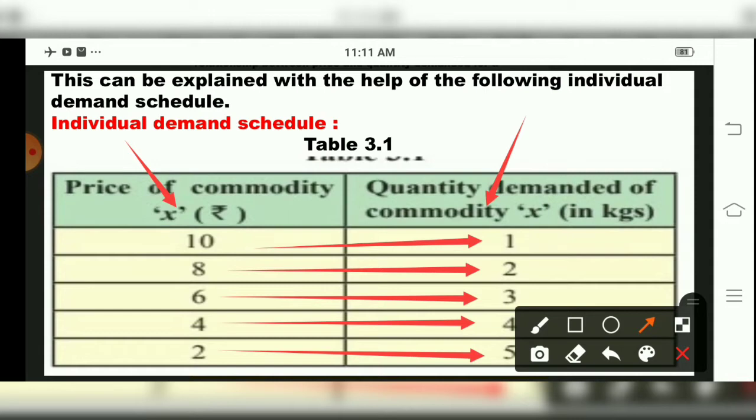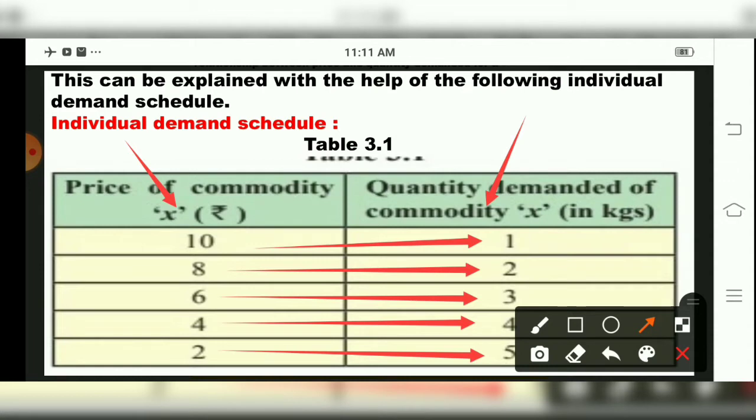So for the individual demand schedule, we have to compare price with quantity. In this table, a single consumer's quantity and prices have been given. At a price of rupees 10, the price of the product, say mango, is highest. How many mangoes were purchased? Only 1. Then the price reduced to 8 rupees, and 2 kgs were purchased. Again the price reduced to 6 rupees, and 3 kgs were purchased.